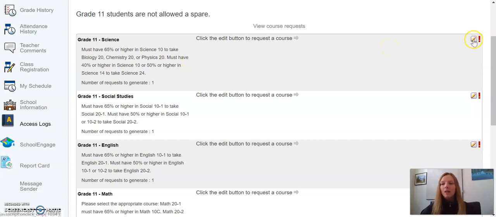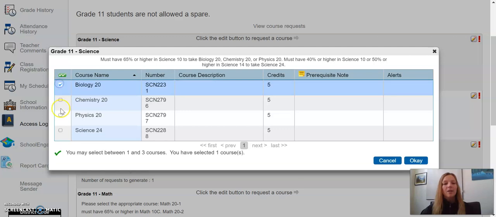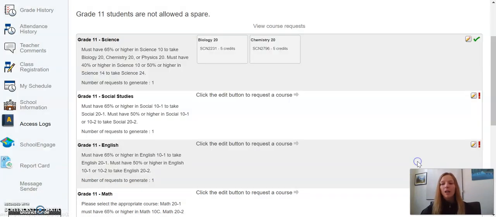So to do that, you're going to go over to the little pencil on the right-hand side, and it opens up your menu of choices, and then you can pick what applies to you. And then when you have those, hit OK, and you'll see it's submitted with the green check mark on the right, and also they are populated here. So you can move these around as much as you like as you work through this process.